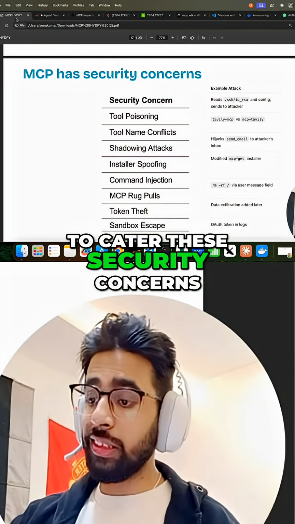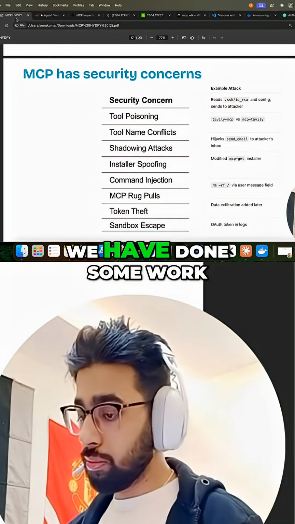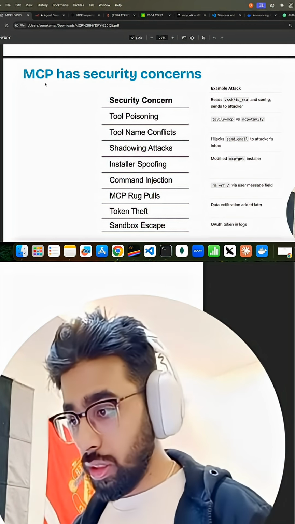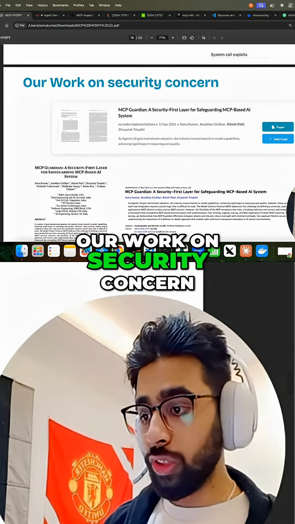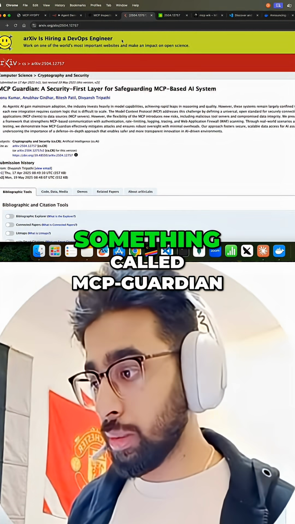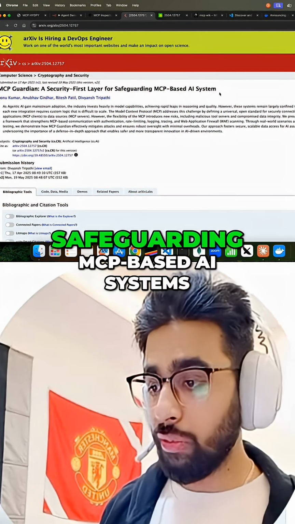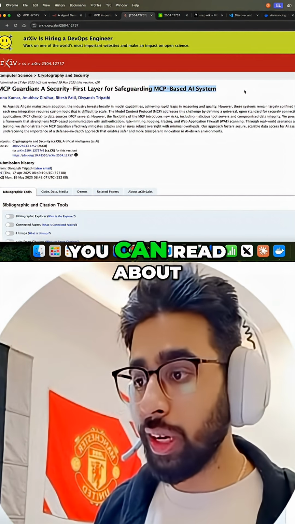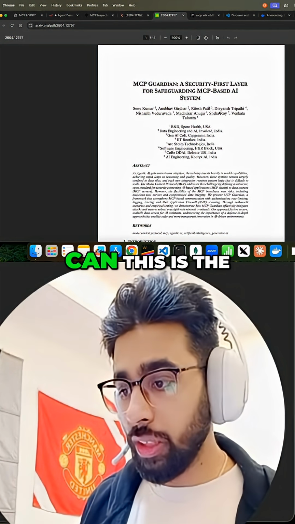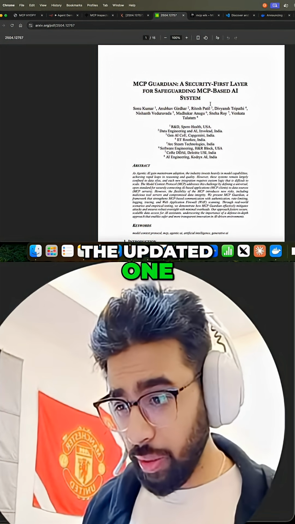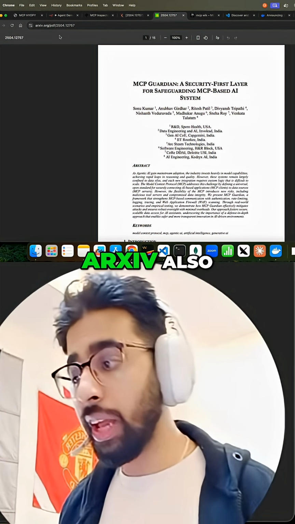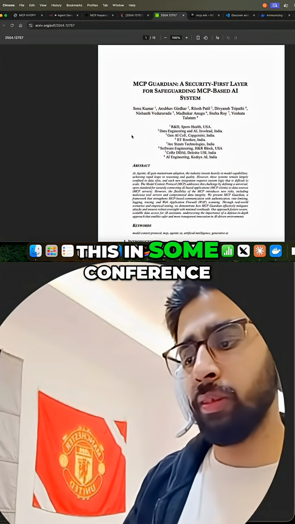To cater to these security concerns, we have done some work. Our work on security concerns is called MCP-Guardian, a security-first layer for safeguarding MCP-based AI systems. You can read about this paper here. This is the updated one that is also available on arXiv, and we also published this in a conference.